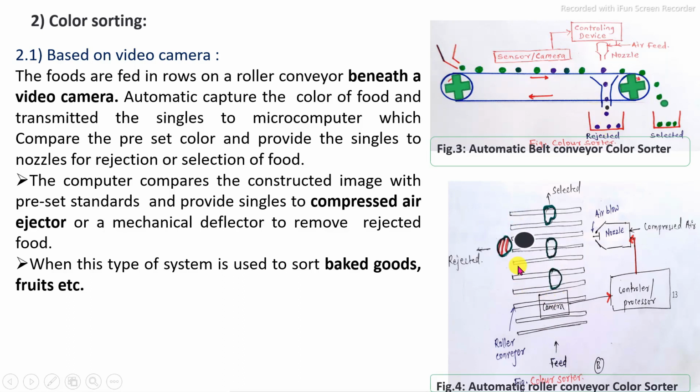The second one is the design using a roller conveyor system. The working principle is the same as that of the belt conveyor system, the only difference being that the conveyor system is based on rollers. The feed material flows along the roller conveyors. At the top of that roller conveyor are provided the camera, controlling devices, and nozzles for the rejection of material through the blowing of compressed air. After the blowing of that compressed air, the rejected material is taken away from this roller conveyor system. In this way, the feed material is separated on the basis of their color.